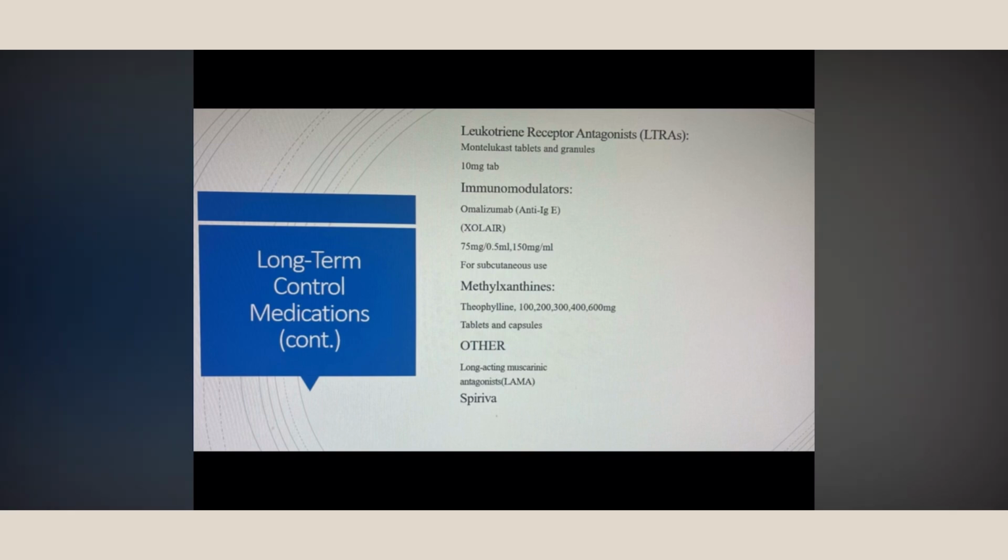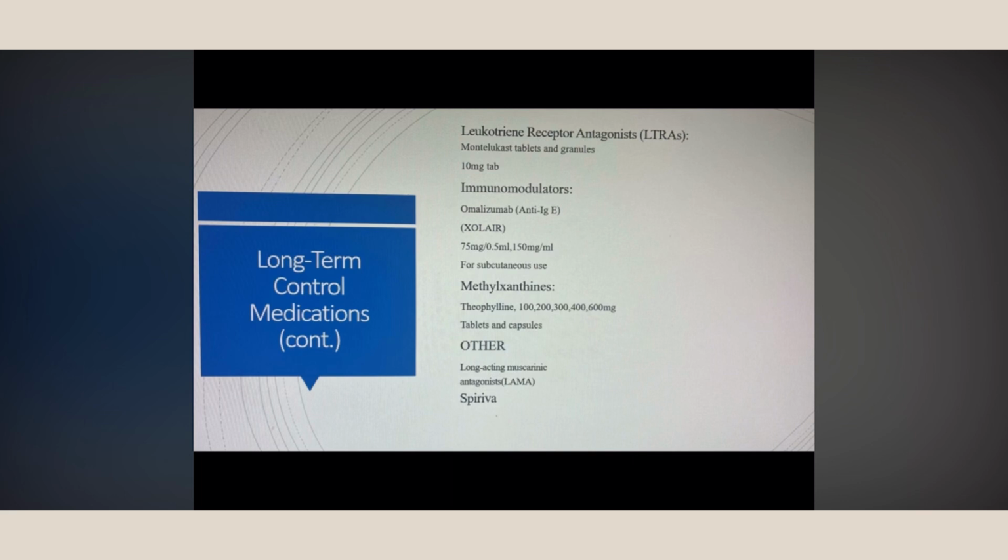Then next is theophylline, which is a methylxanthine. It's used for long-term control and prevention of symptoms. It's used as an adjunctive therapy with the ICS, as we reviewed in treatment steps 2, 3, and 4.